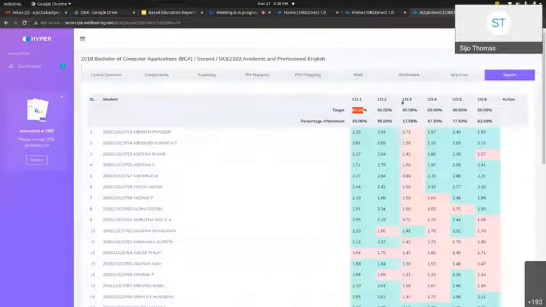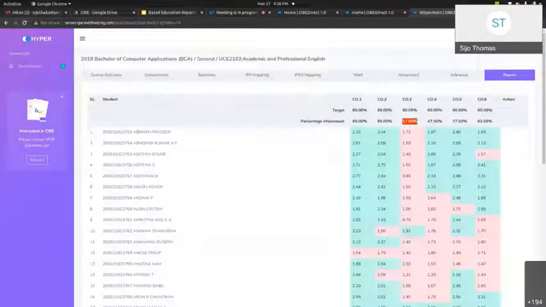For example, consider the case of CO3. See, in CO3, the percentage of pass is just 17.5%. That means only 17% of students have passed CO3. That means something happened with the assessment or with the learning of course outcome 3. This is the indication for the faculty members to improve the assessment, or to improve the teaching and learning strategy to gain a better target achievement.